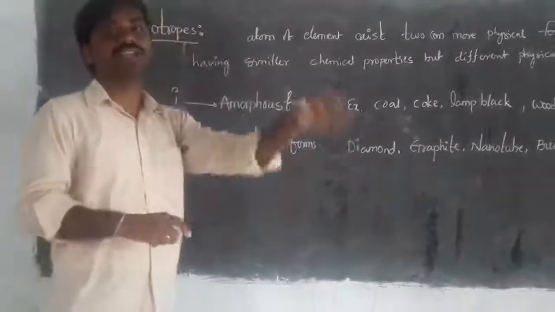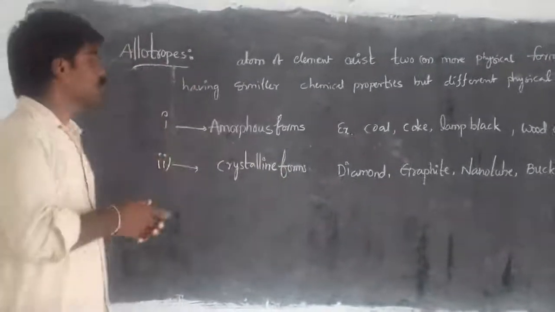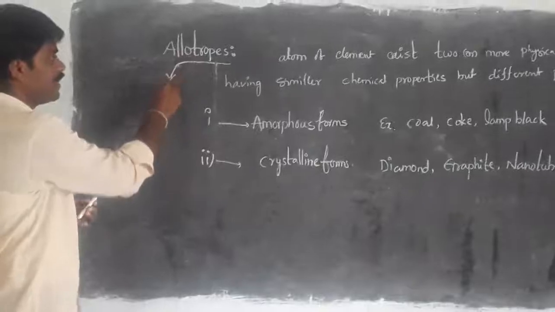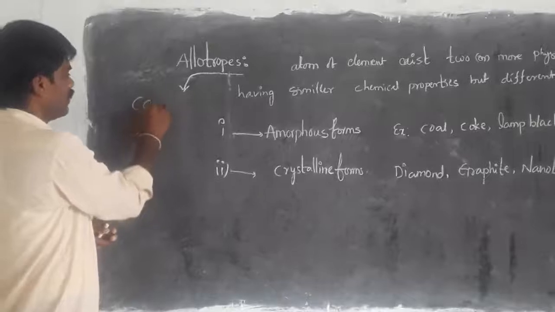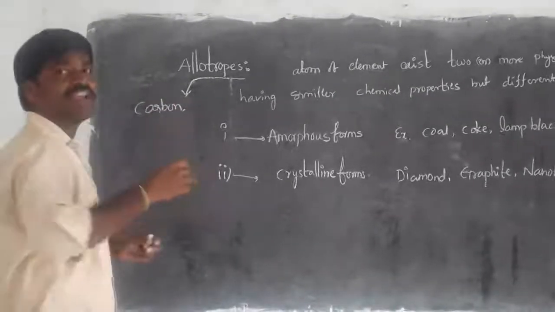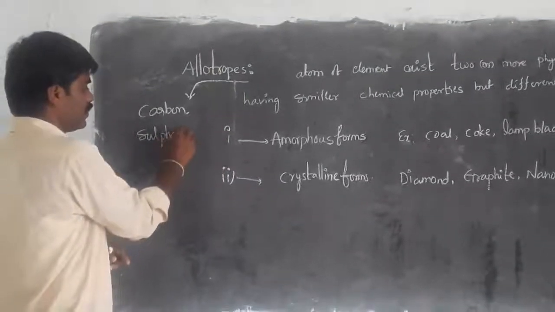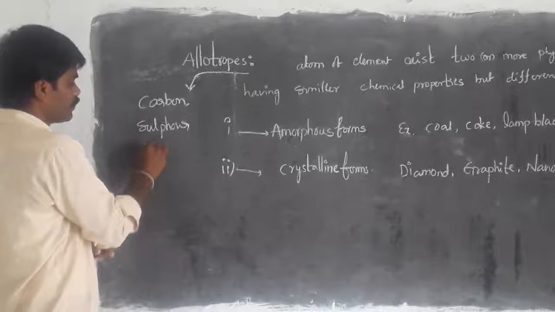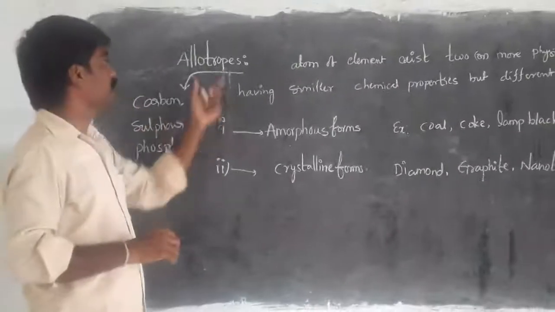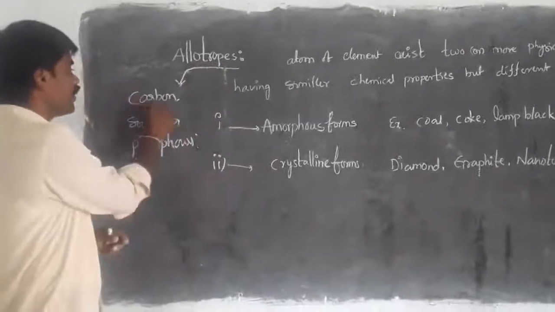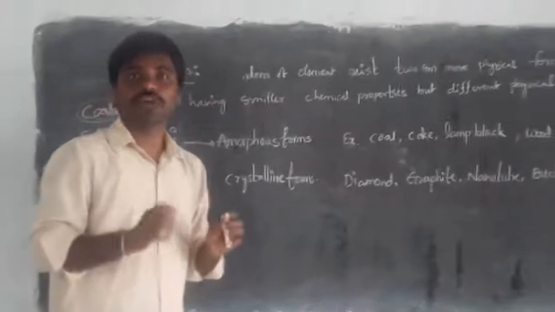All these physical existences of an atom we call allotropes of that particular atom. Allotropes basically exist for only two to three atoms, especially carbon. Carbon is able to show plenty of allotropes. One more is sulfur, and another one is phosphorus. These are able to show the allotropy property. But here we have to discuss only carbon, because our chapter name is carbon and its compounds.